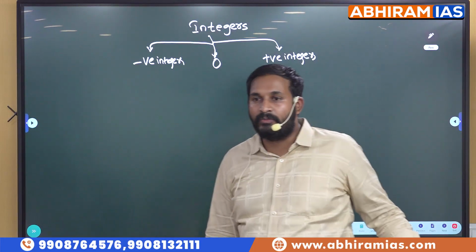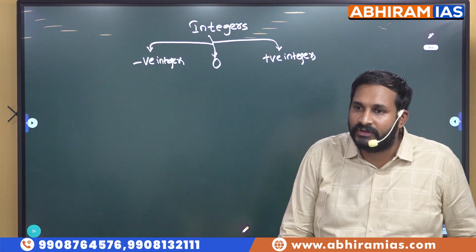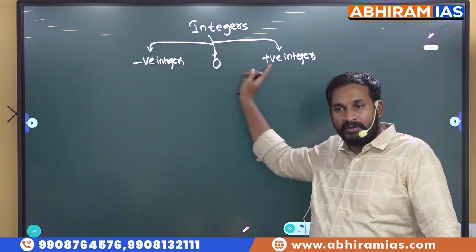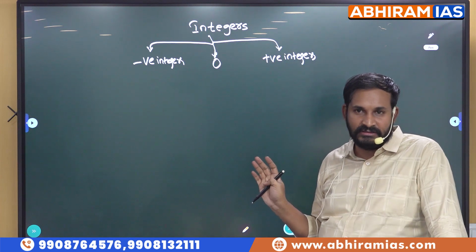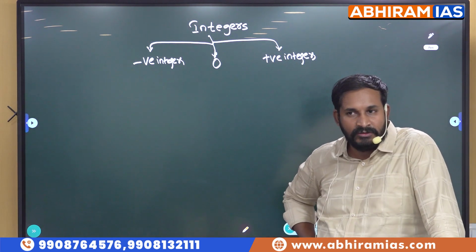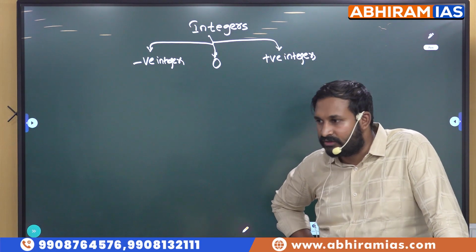0 is neither positive nor negative. We should not consider 0 in either of these 2 cases. 0 is a completely different integer. You should never include 0 in positive integers. Most of the students make this mistake. Don't consider 0 as a positive integer.